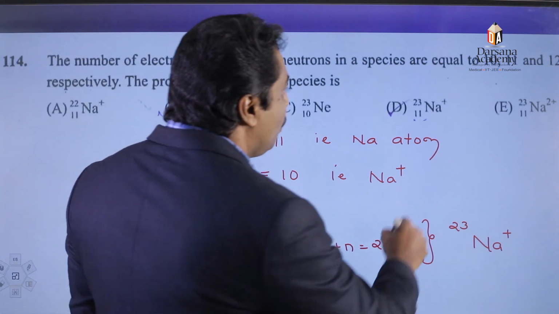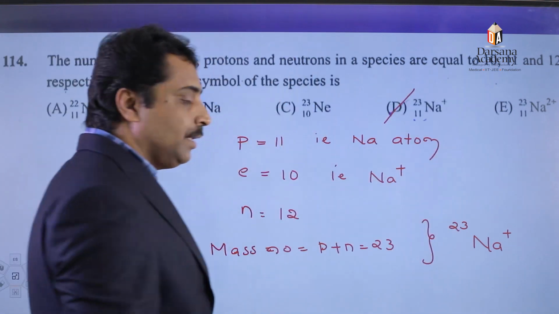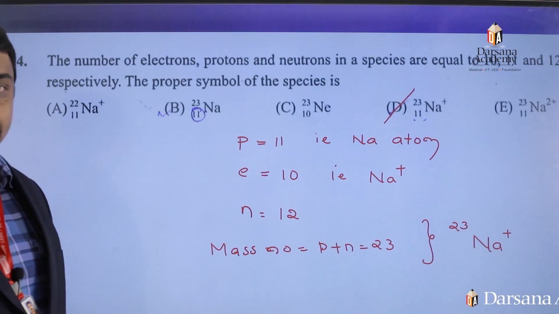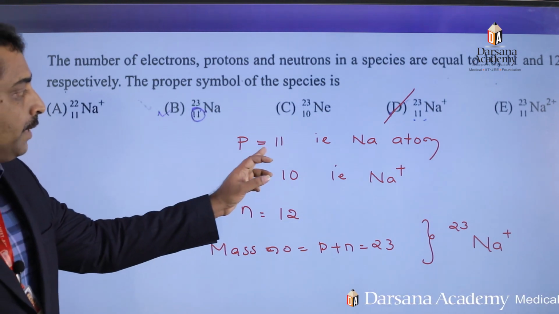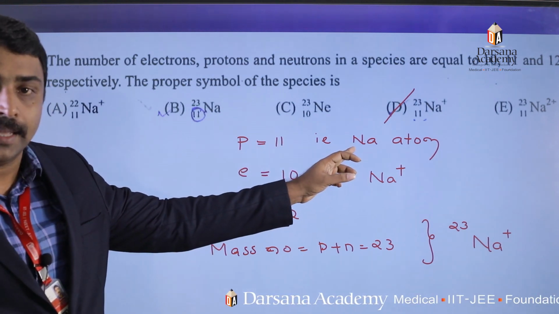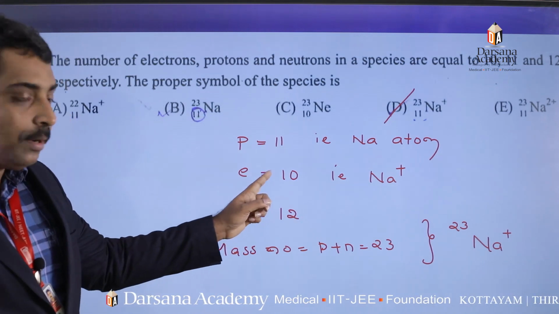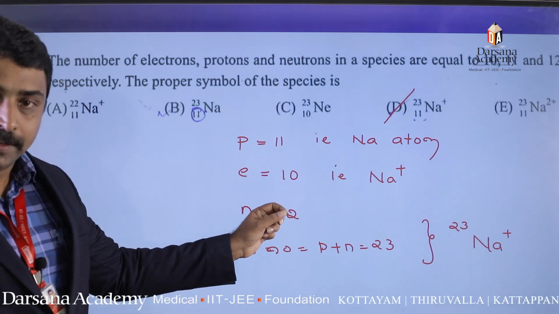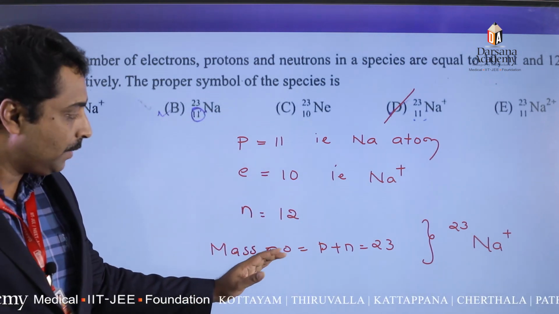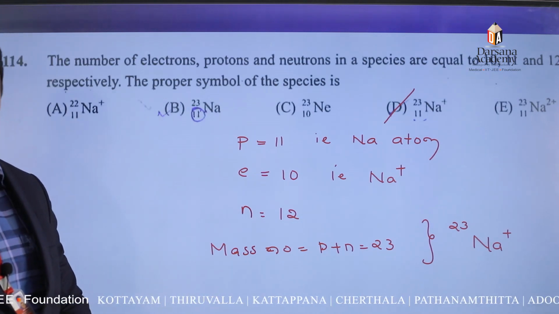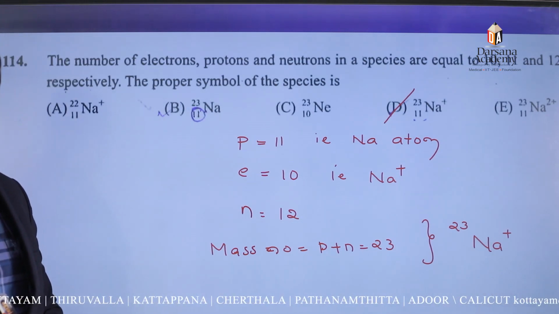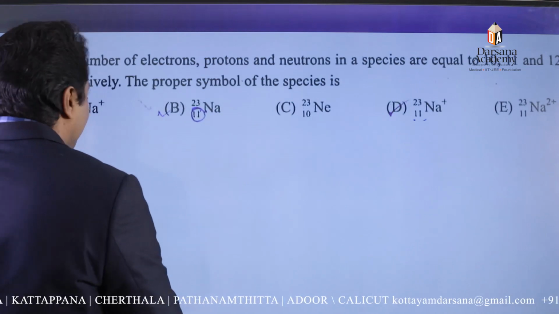Option number D. Proton means atomic number. Therefore, we get the element as sodium. Electron number 10 means deficiency of 1 electron. From number of neutron, we get an idea with regard to mass number. Okay. Again, next question.